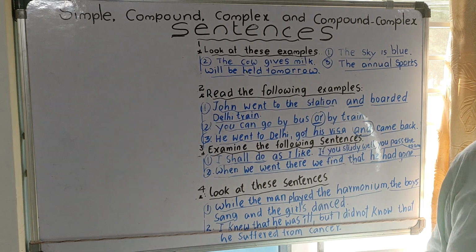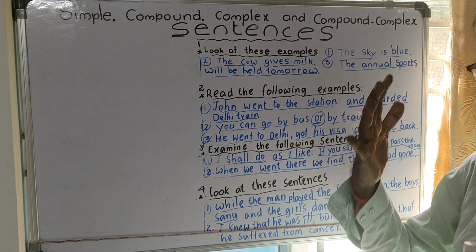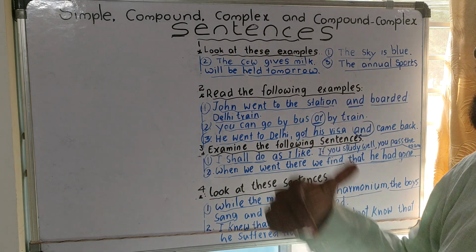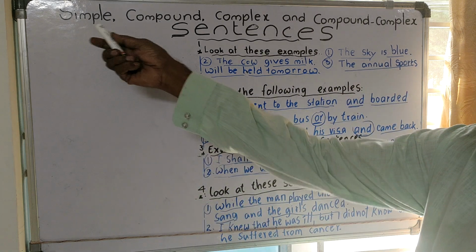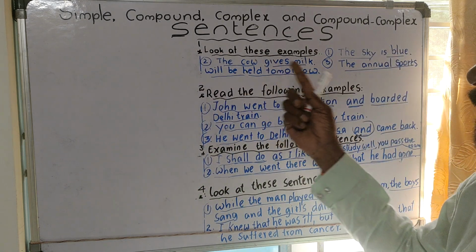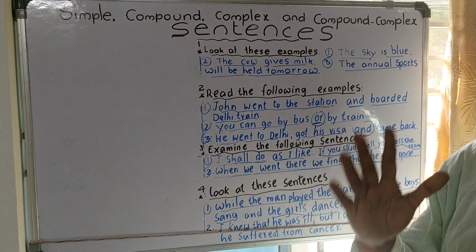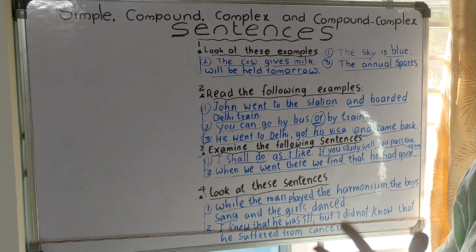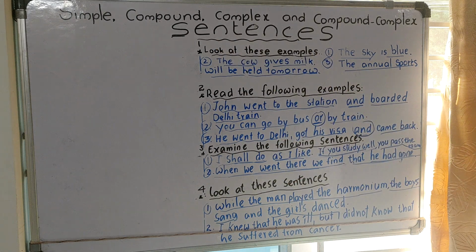We know by this, a sentence which has got only one subject and one predicate is called a simple sentence. It means in a simple sentence we find only one subject and one predicate. It means one main clause. It is the simple sentence.